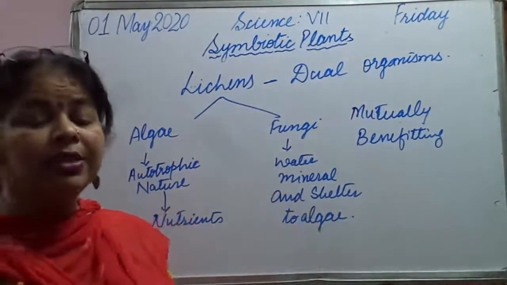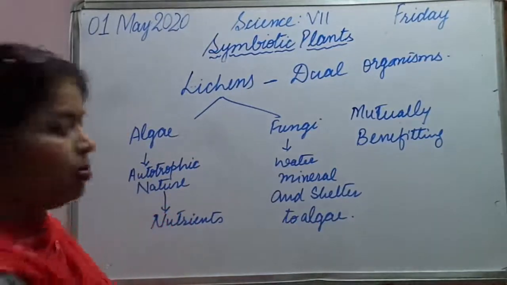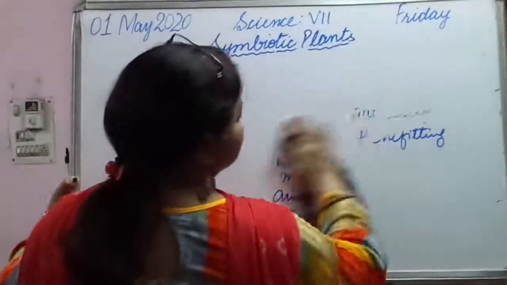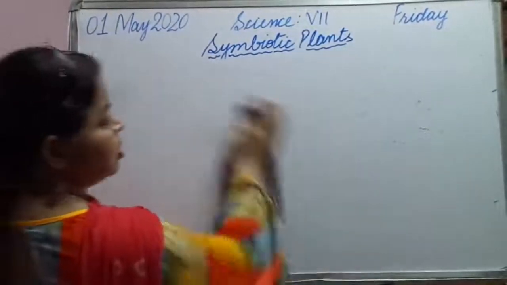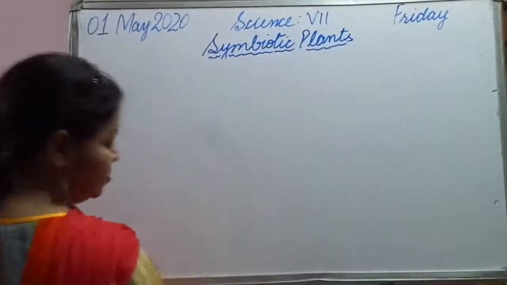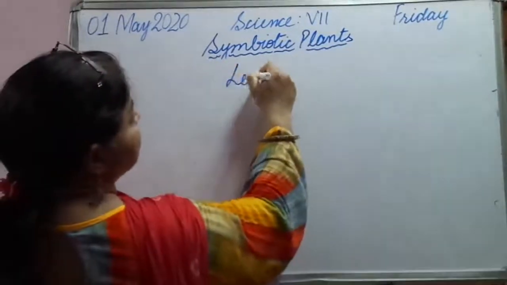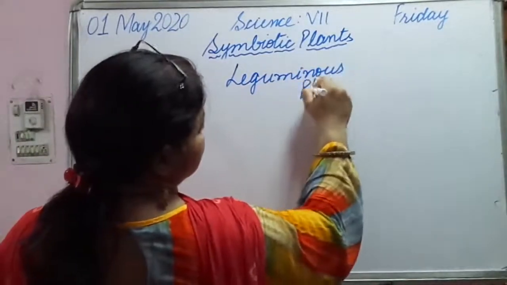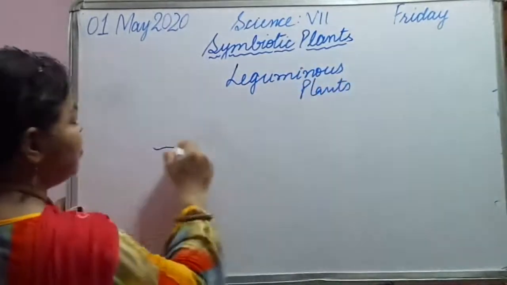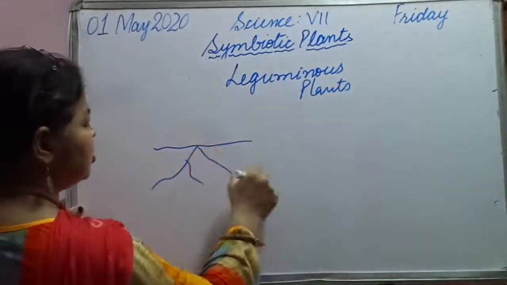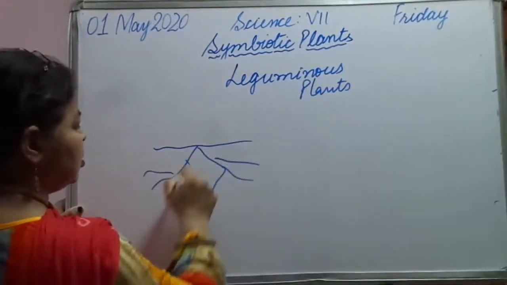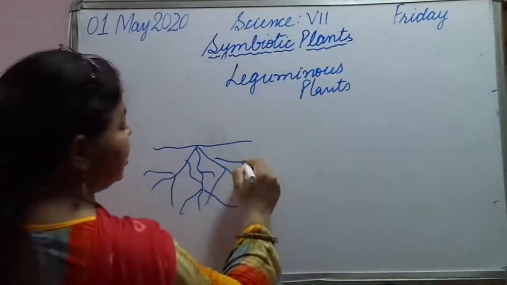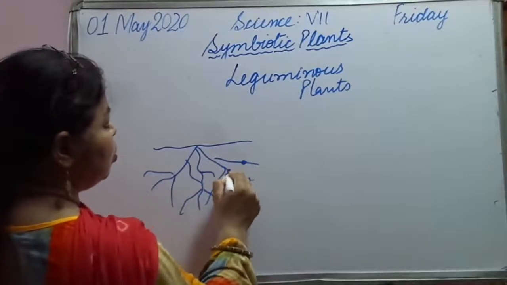Okay, now the next symbiotic association is about a plant in which a bacteria lives. Leguminous plants we call them. See, leguminous plants have roots, and in these roots there are swollen parts.